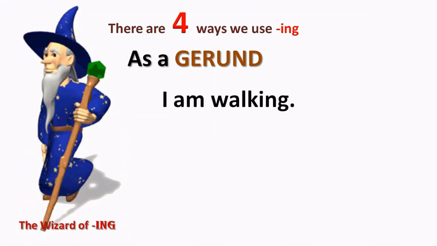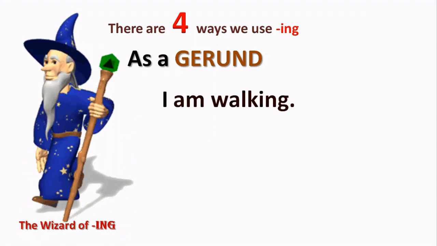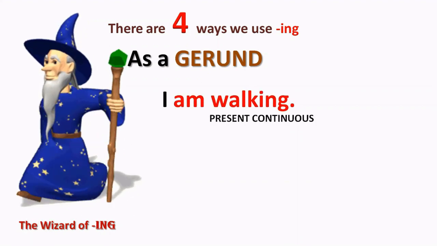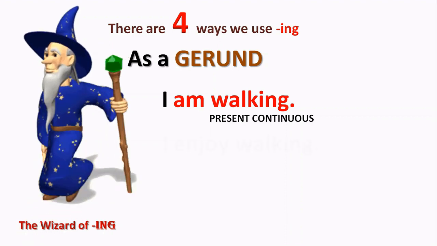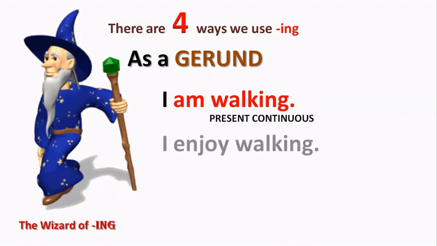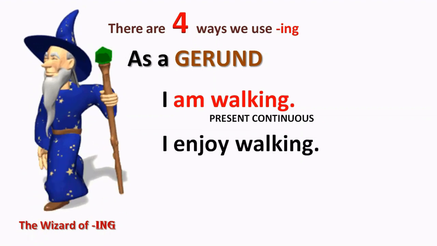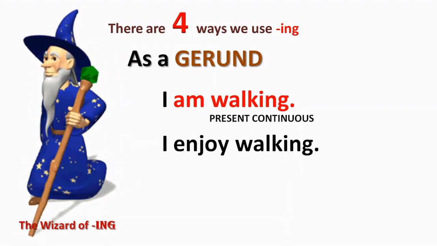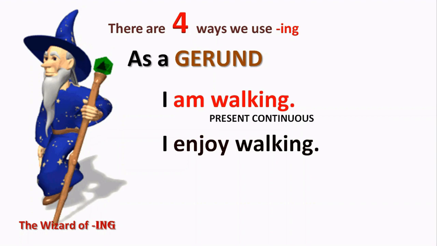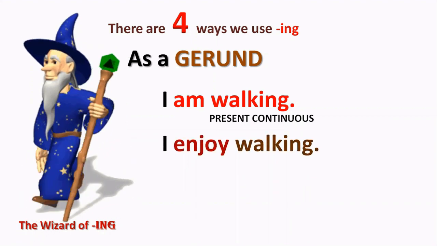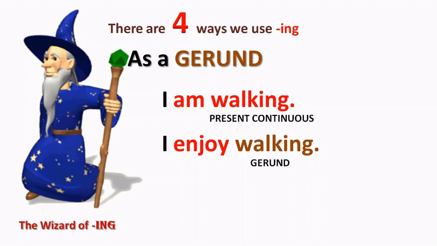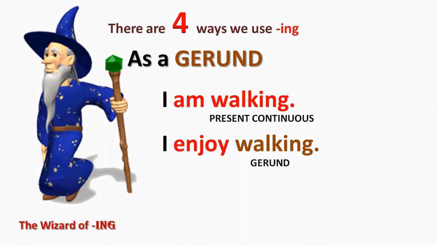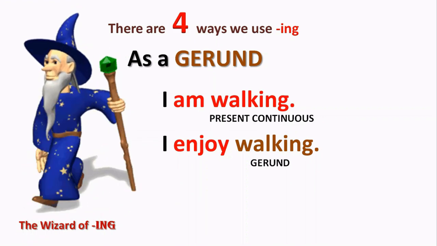I am walking. Well, we know that one. We had that one earlier on. That's just the present continuous. It's very easy. But if I say something a little bit different and say, I enjoy walking, here the verb is enjoy. It's not a continuous tense. And so enjoy is the verb, walking becomes the gerund. What is it I enjoy? I enjoy walking. Walking acts as a noun, and we call it a gerund.